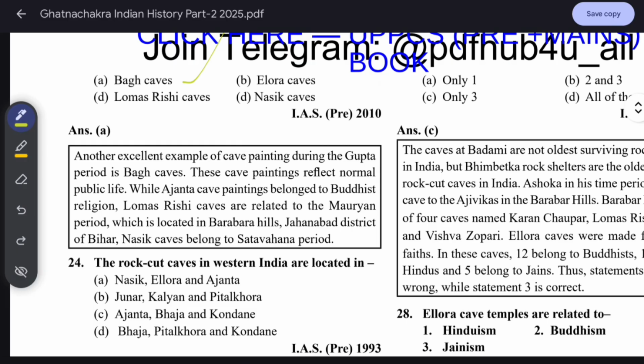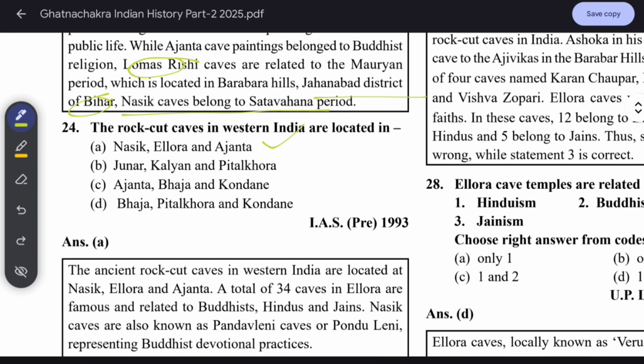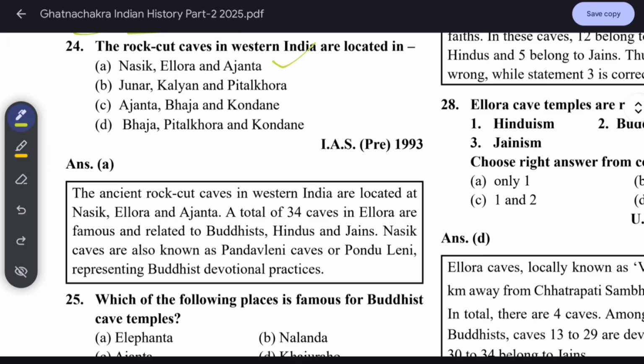Lomas Rishi caves are related to the Mauryan period, located in the Barabar Hills, Jehanabad district of Bihar. Remember, Lomas Rishi in Bihar, Jehanabad district. Nasik caves belong to the Satavahana period. The rock-cut caves in western India are located at Nasik, Ellora, and Ajanta. A total of 34 caves in Ellora are famous and related to Buddhists, Hindus, and Jains.